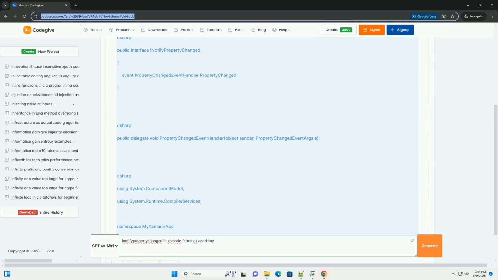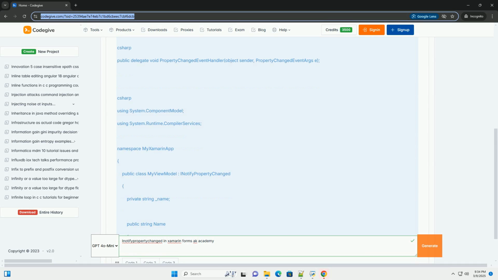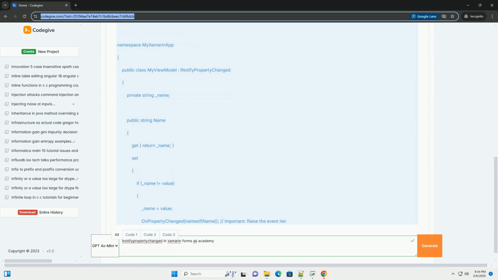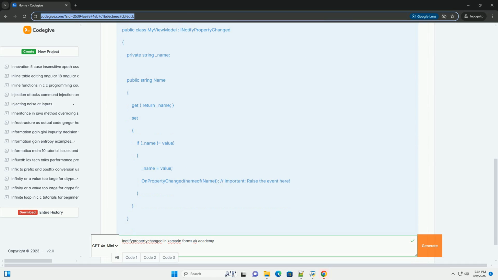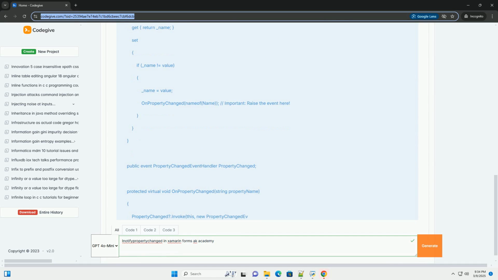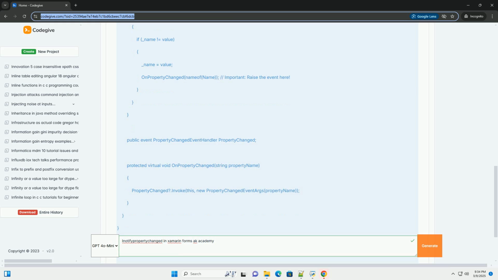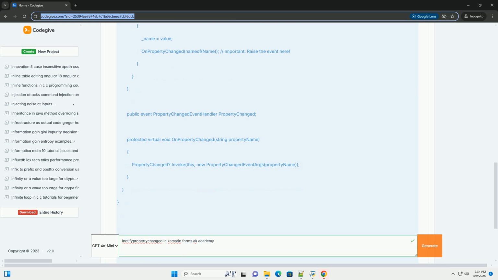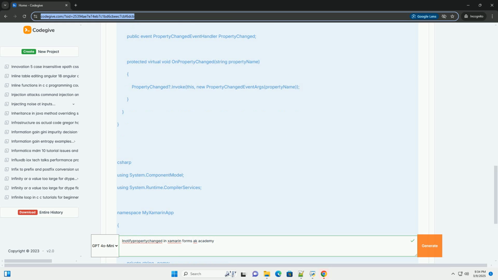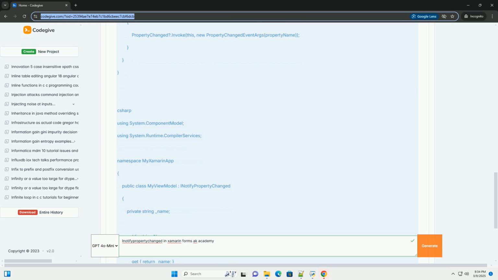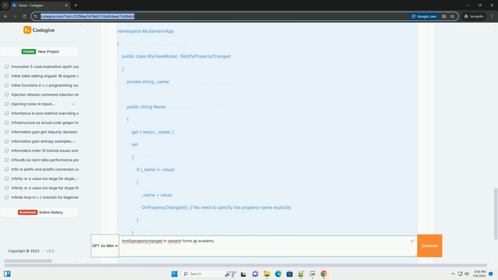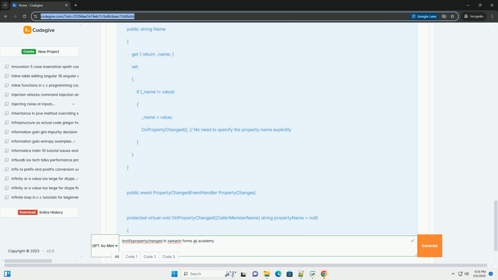INotifyPropertyChanged in Xamarin.Forms, a comprehensive guide. INotifyPropertyChanged is a crucial interface in Xamarin.Forms and other .NET UI frameworks like WPF and UWP. It's the cornerstone of data binding, enabling your UI to automatically update whenever the underlying data in your view model changes. This tutorial provides a deep dive into INotifyPropertyChanged, how it works, and how to effectively use it in your Xamarin.Forms applications.